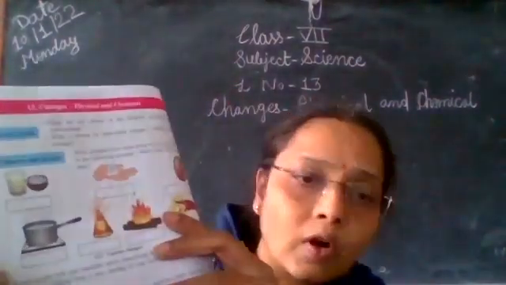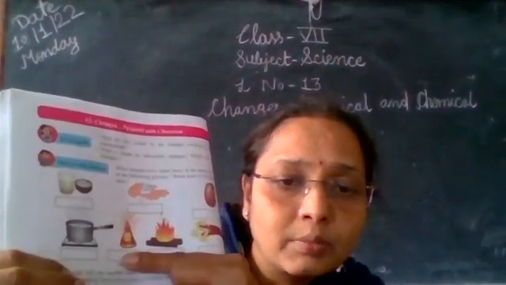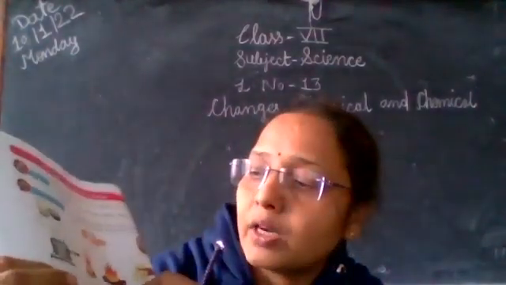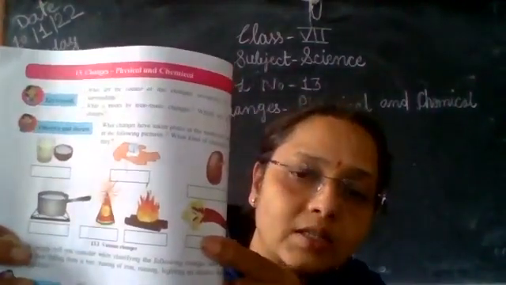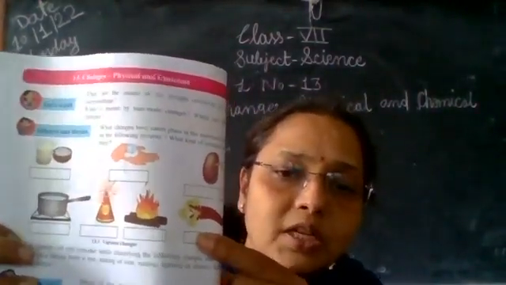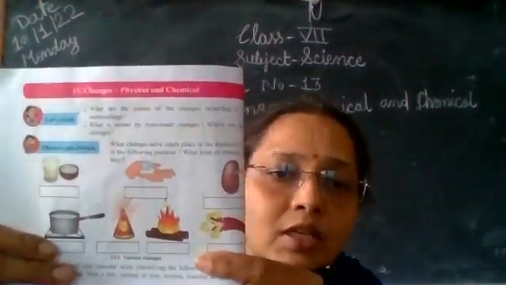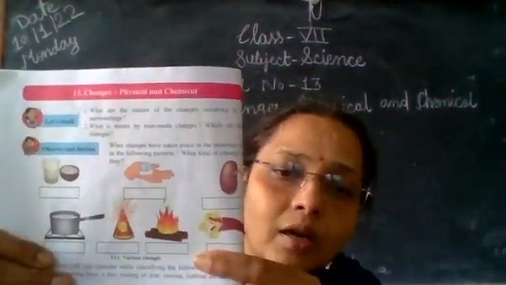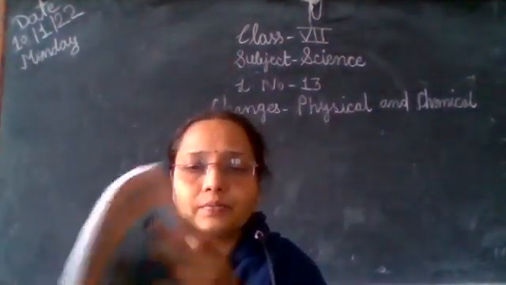Then boiling of water. Then burning of firecrackers, and burning wood. So these pictures are given. Whether these are physical changes or chemical changes, we will discuss in this lesson.